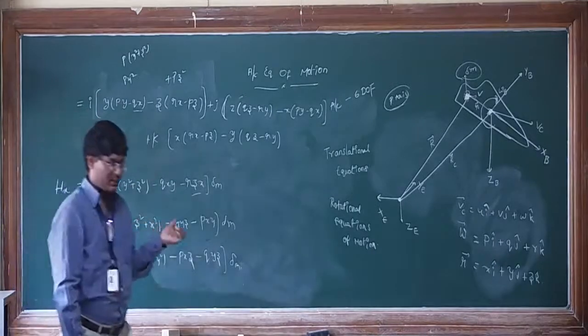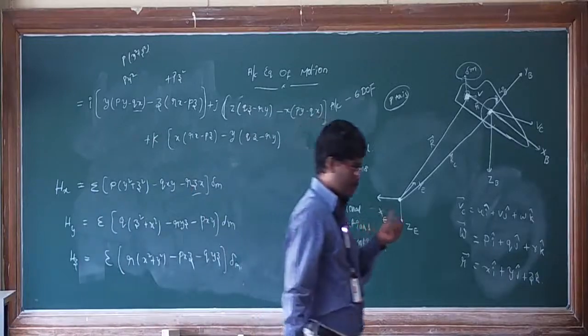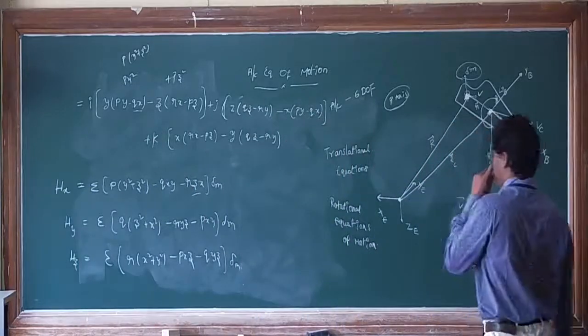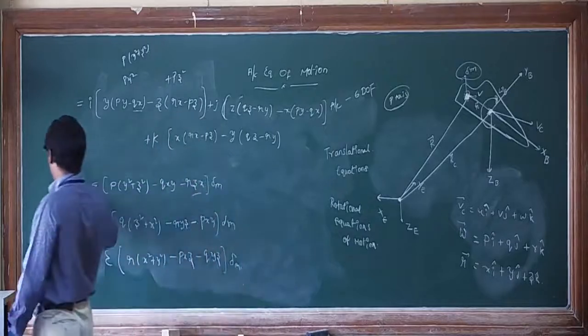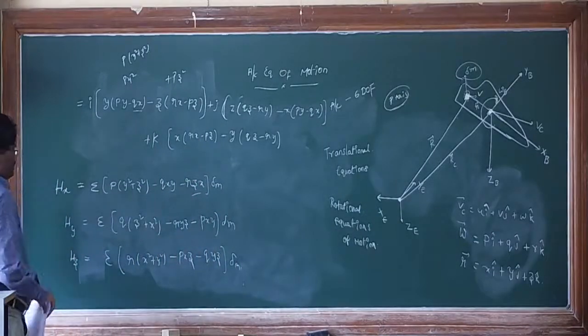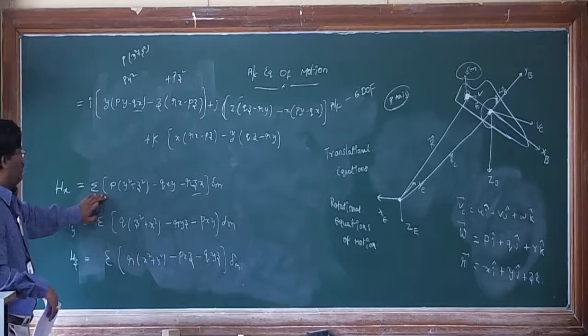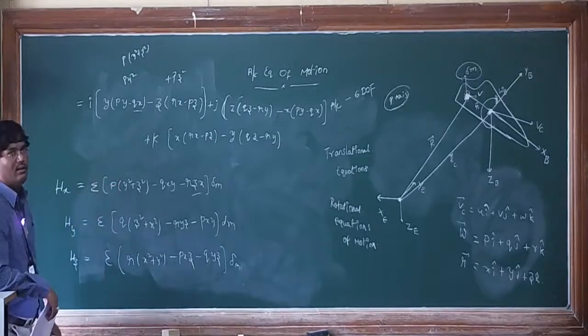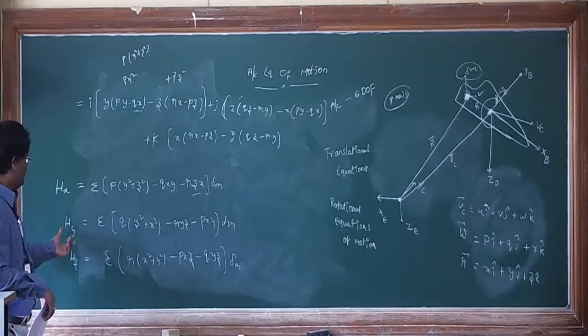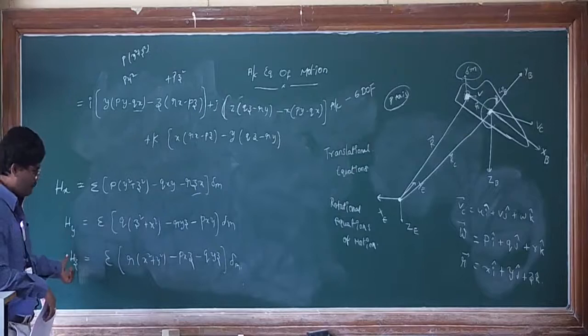Just try this thing. Finally you are getting angular moment in x, hx, as a function of p, q, r. Hy, angular moment in y direction. Next, angular moment in z direction.